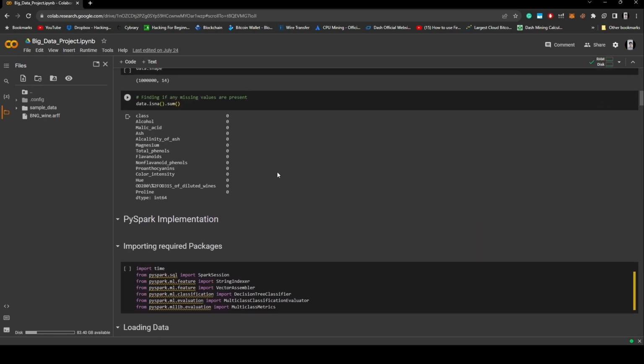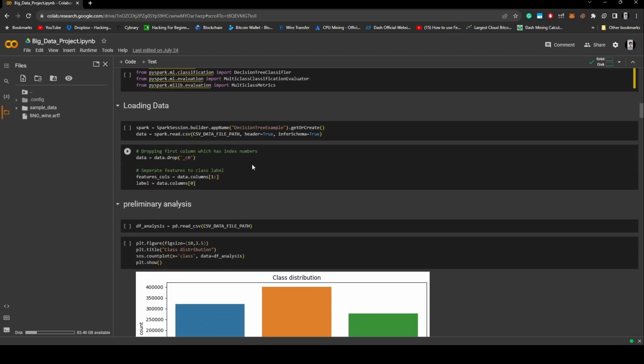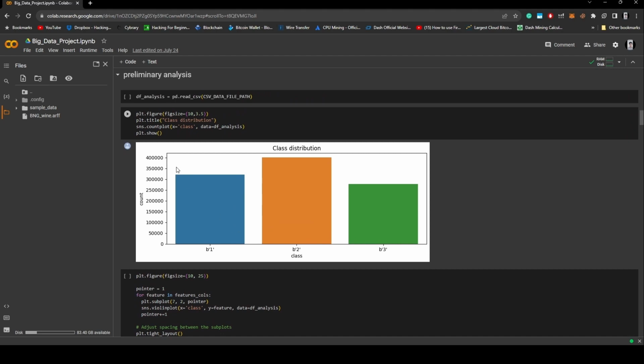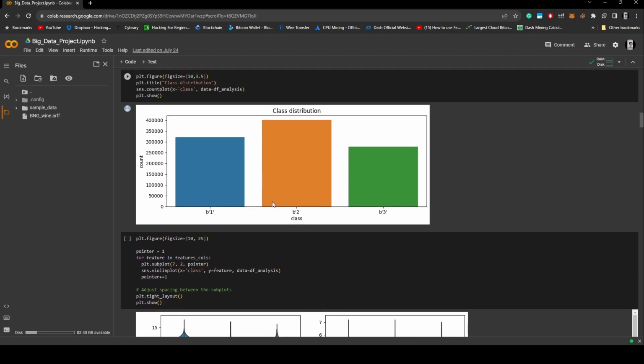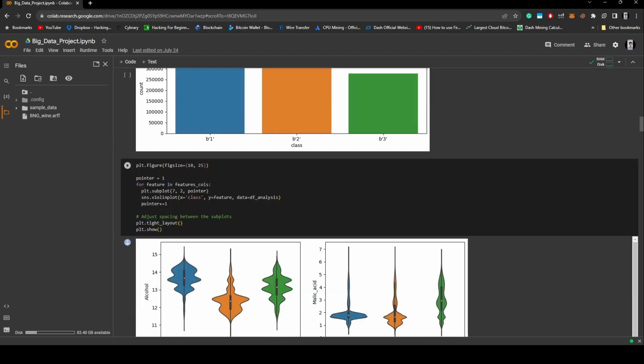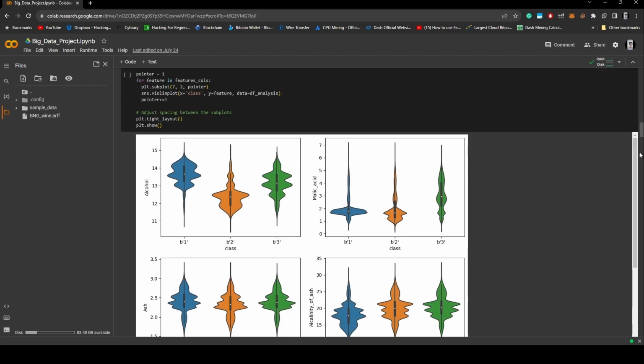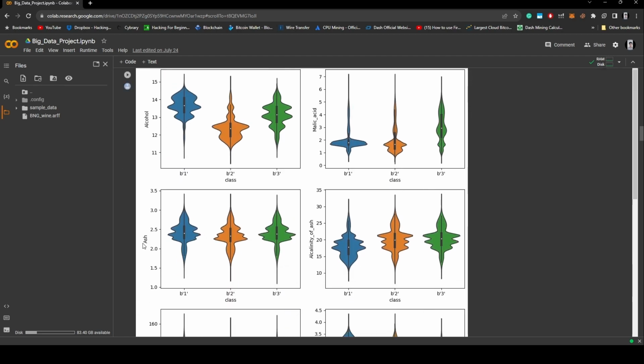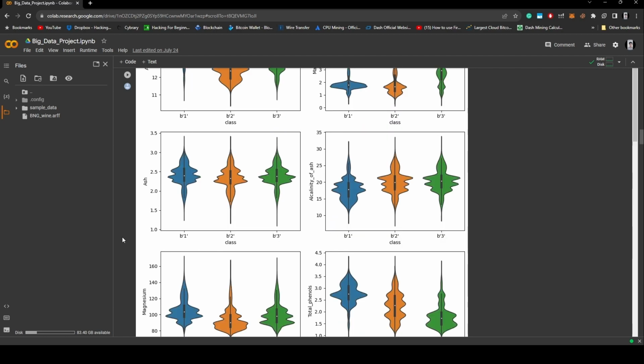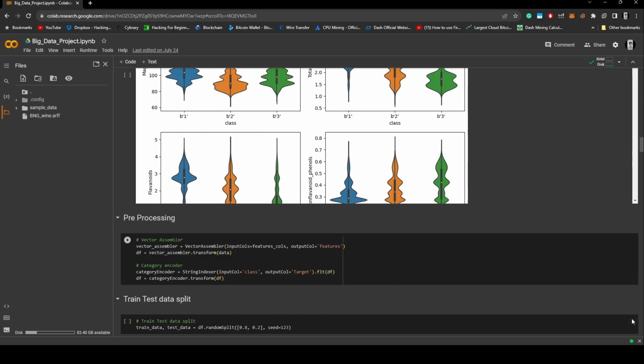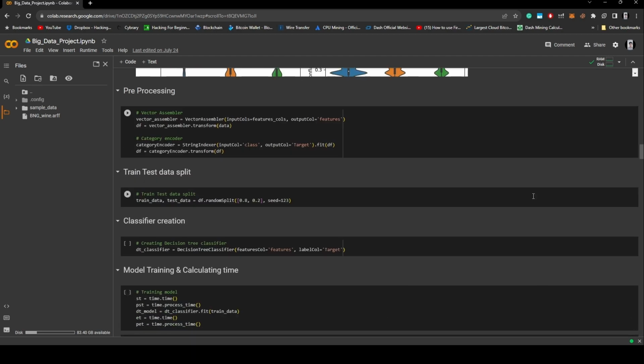If you can see here, in the 13 feature columns, we don't have any null or missing values. We load the data, do preliminary analysis, and plot the class distribution chart here. And here B2 is higher than B1 and B3. Then we are plotting the volume charts here, where we can see the ash feature column is the same in all the classes B1, B2, and B3, so it can be neglected because it won't make a bigger difference in our project. And we'll start with preprocessing with the vector assembler and category encoder, and we split the